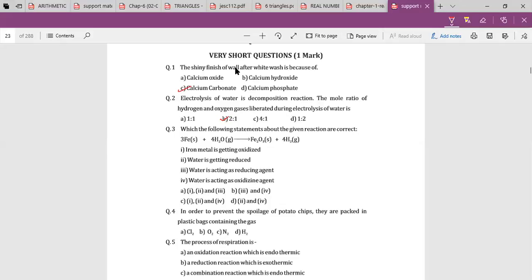Third one. Iron metal is getting oxidized, is it right or wrong? True, ma'am. Water is getting reduced, right or wrong? Right, ma'am. Water acts as reducing agent? No, ma'am. Water acts as oxidizing agent. Yes, ma'am. So 1, 2, and 4. C is the answer.